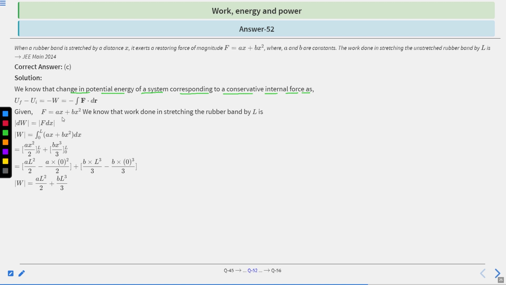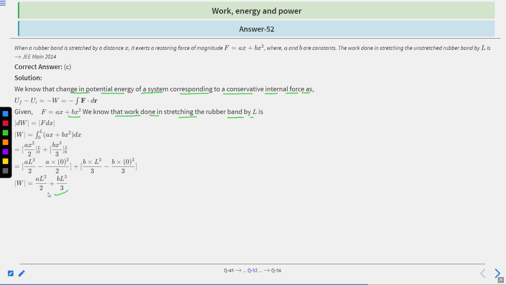Given F equal to ax plus bx square, we know that the work done in stretching the rubber by length L is this. dW is equal to F dx. Clear? So W is equal to integral from 0 to L of ax plus bx square dx. Clear? And solving this, you will get W is equal to aL square divided by 2 plus bL cube divided by 3.